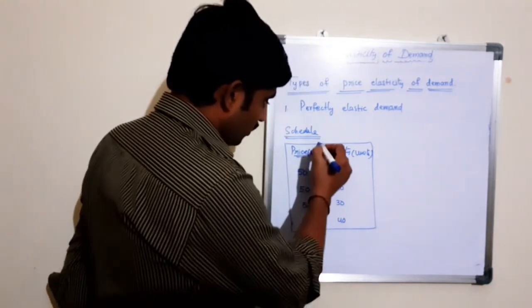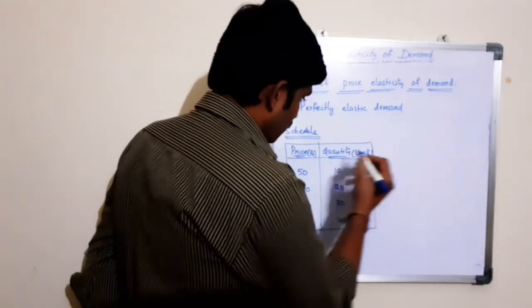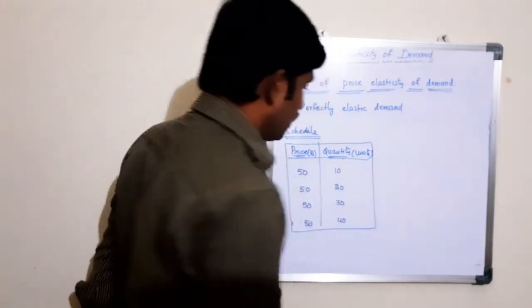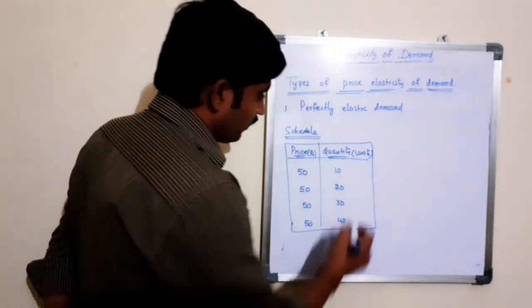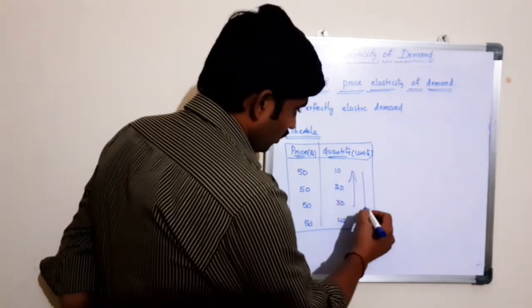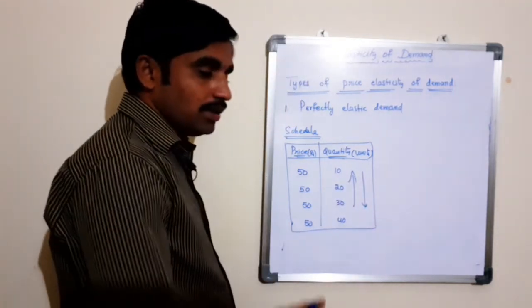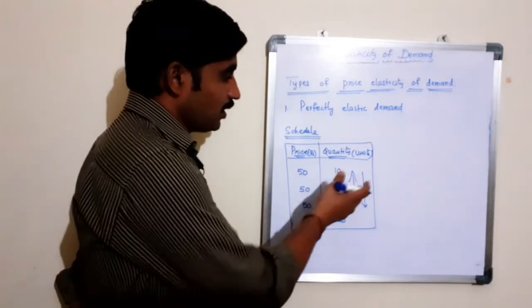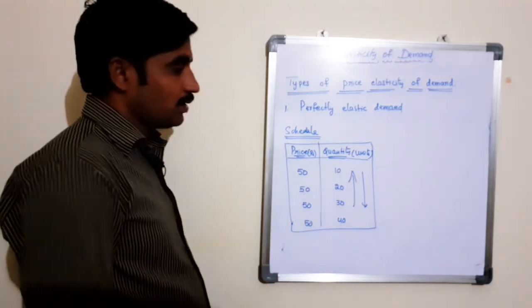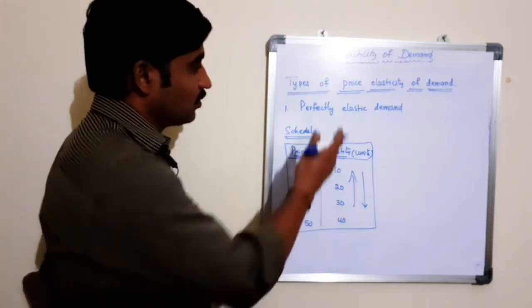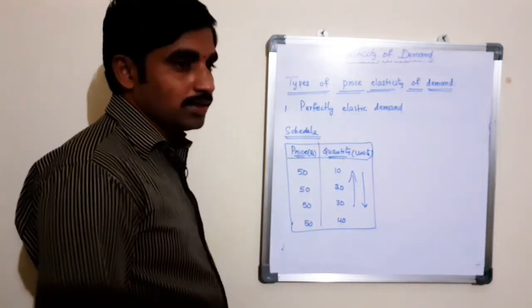Here, the price of the product remains constant. But there is a change in quantity demanded of the commodity, whether it is increasing or decreasing. There are changes in quantity demanded, but there is no change in price. This situation is said to be perfectly elastic demand.